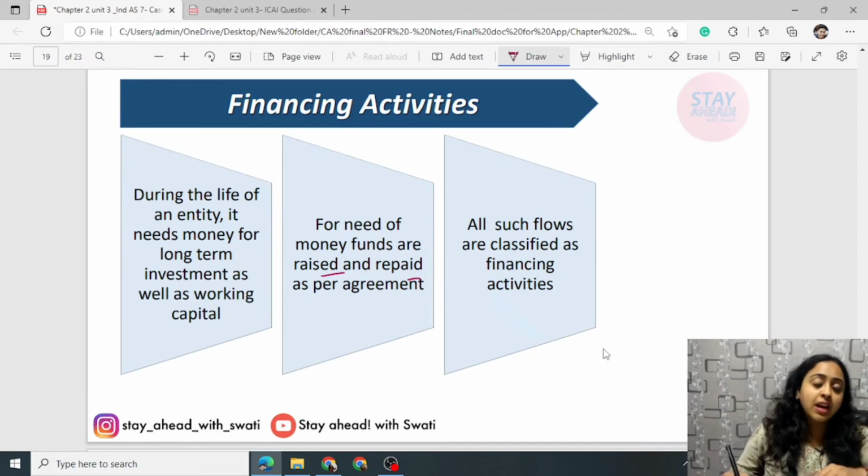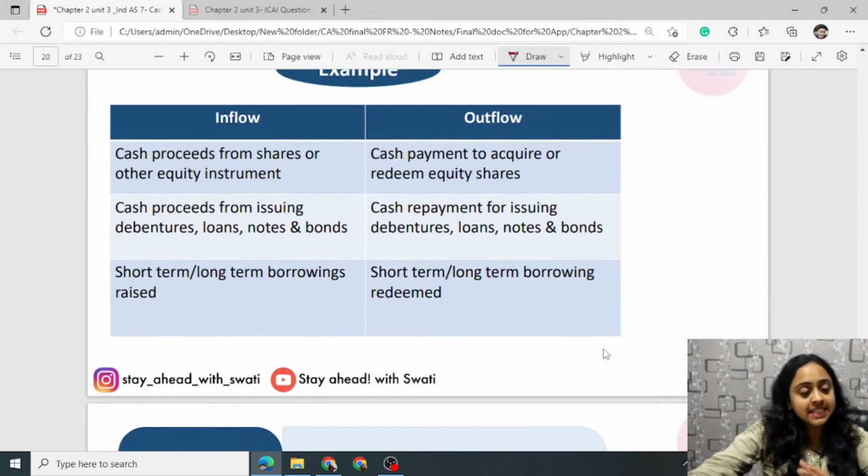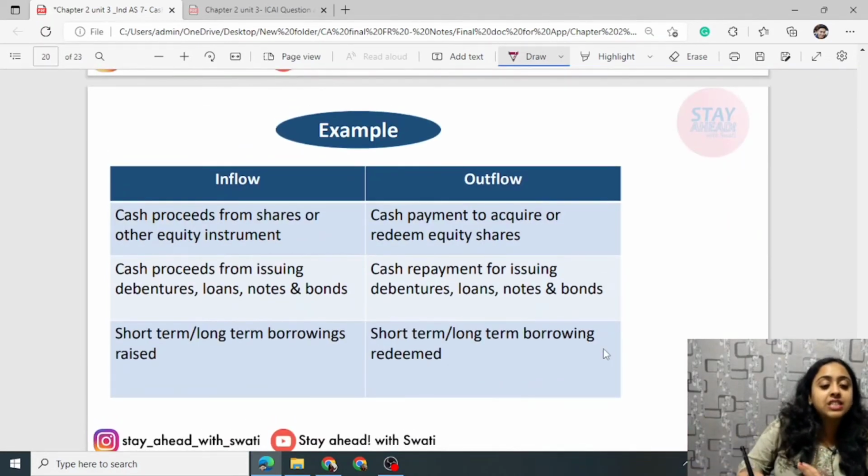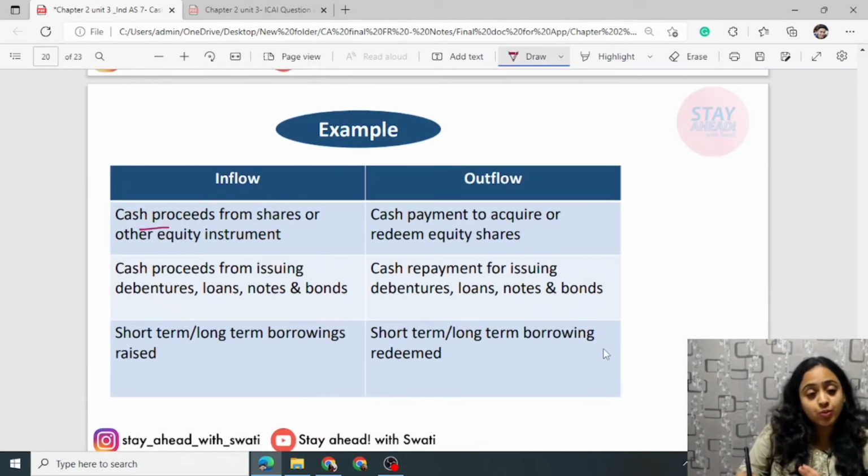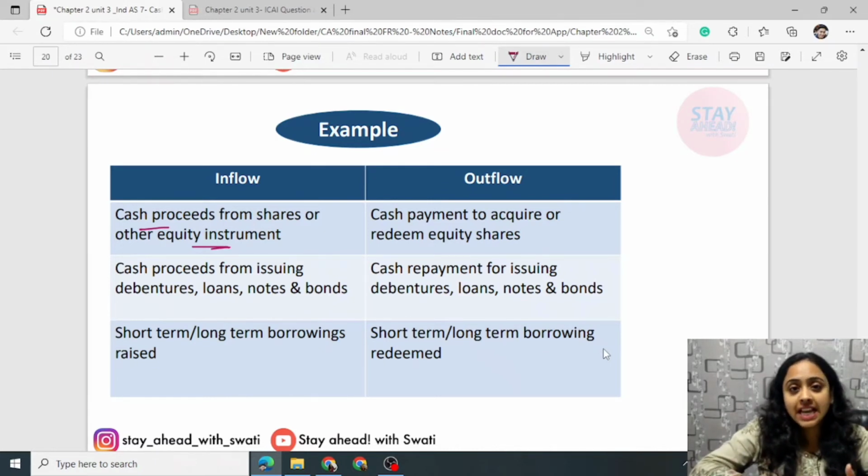As and when they are raised, received or paid, these are added to and deducted from the financing activity. All such flows are classified as financing activity, meaning both inflow and outflow. Next, examples are given. For example, cash proceeds from shares issue, or from equity instruments. You issued shares and that's how you raised money. Your entity received money from the shareholders. So this is a financing activity example.